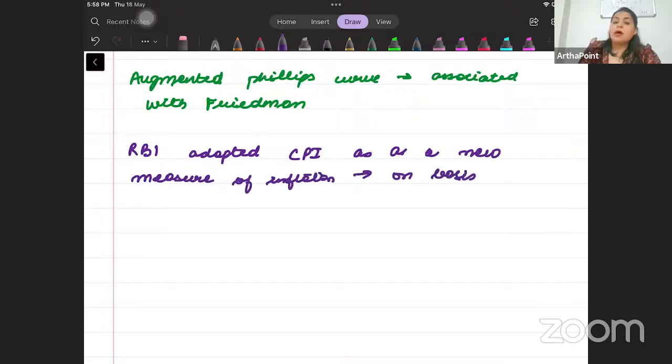This will come in exam, beta. Who recommended to adopt consumer price index as a measure of inflation? So this is on the basis of recommendation of Urjit R. Patel Committee.